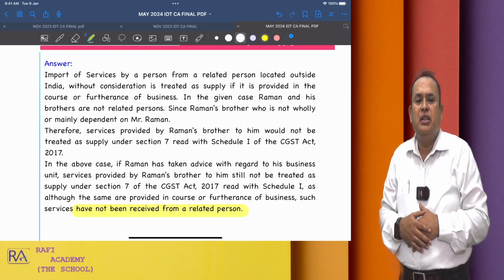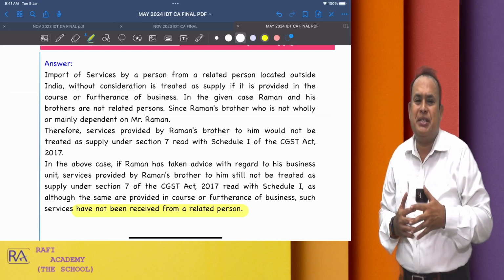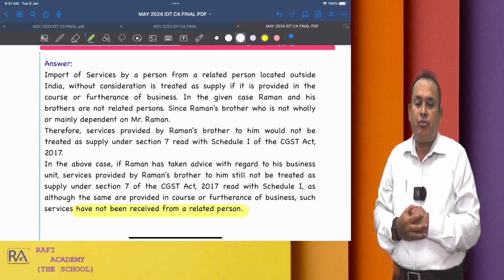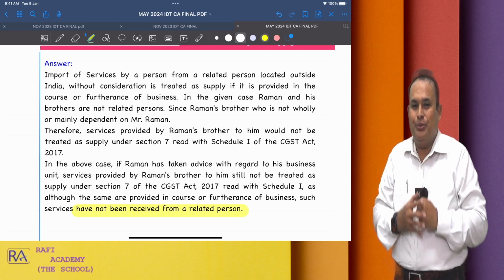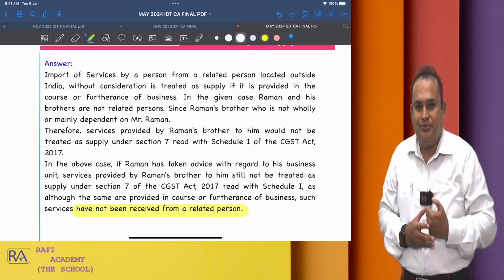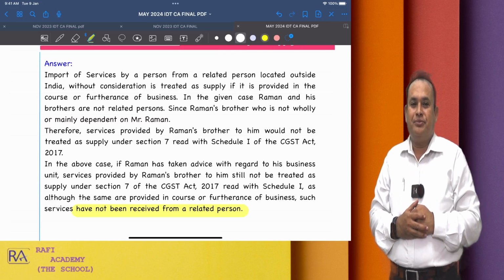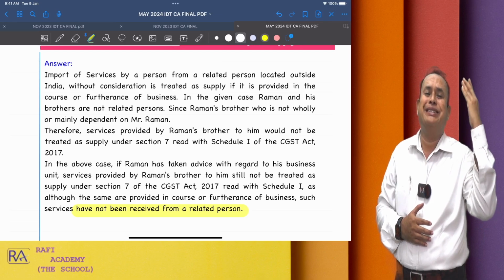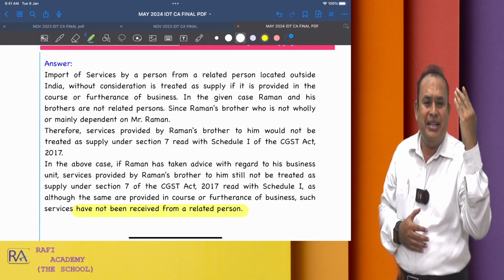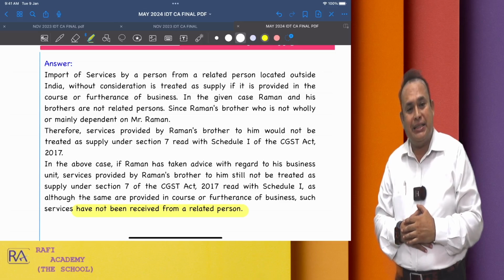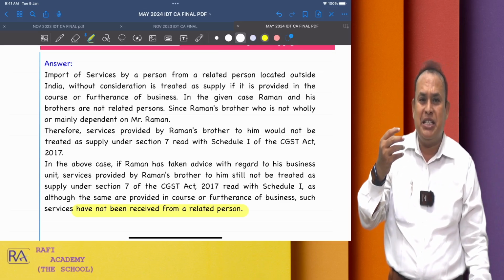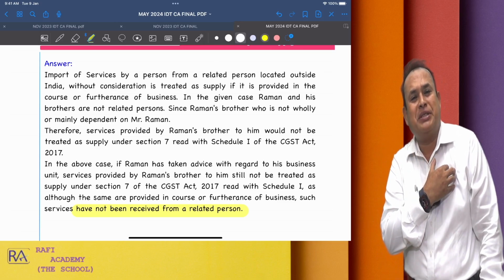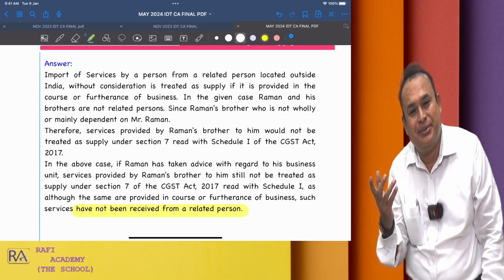If that is the case, my dear, we have an IGST exemption. What exemption? Under Notification Number 9/2017 of Integrated Tax, if we import the services as an individual who is an unregistered person for personal purposes, other than business or commerce.